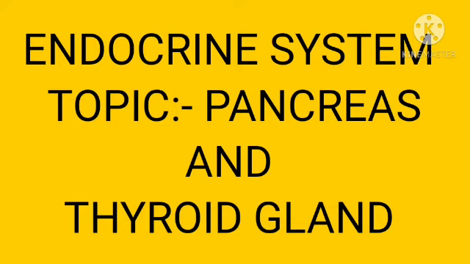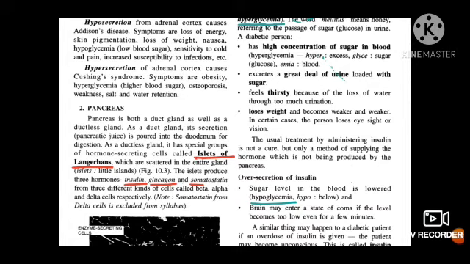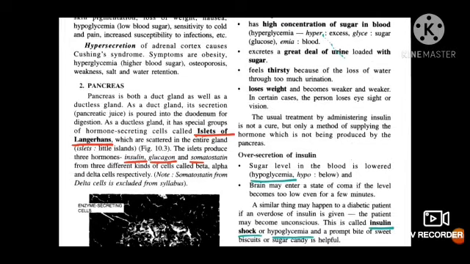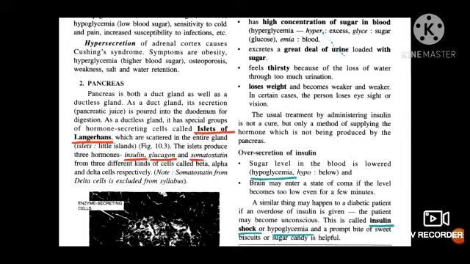Today we will discuss pancreas and thyroid gland. So the first hormone today's topic we will discuss is pancreas. Now pancreas, it is an exocrine gland as well as an endocrine gland, that is a duct gland as well as a ductless gland. Duct means the opening. As a duct gland, its secretions are directly poured into the duodenum below your stomach. That is duodenum, it is a part of your small intestine.